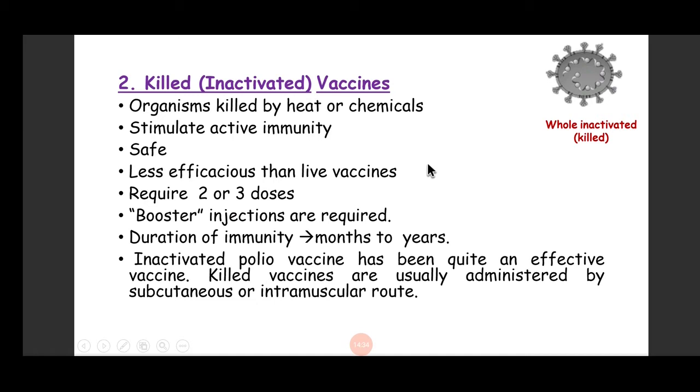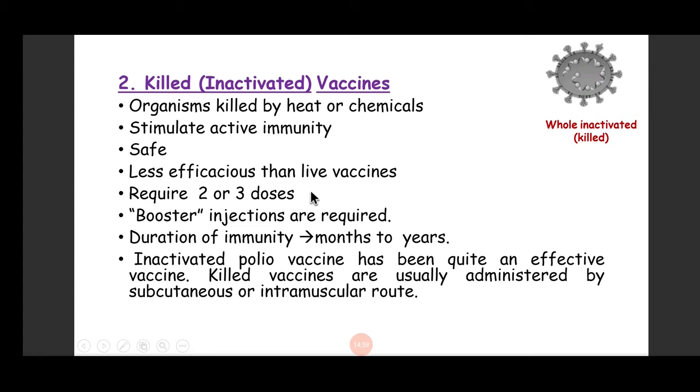They are safe because there is no chance of infection in killed vaccine, and they are less efficacious than the live vaccines because they are killed. They will not induce any infection. They will not mimic an infection. They will not multiply inside the body. So they are less efficacious than the live vaccines.